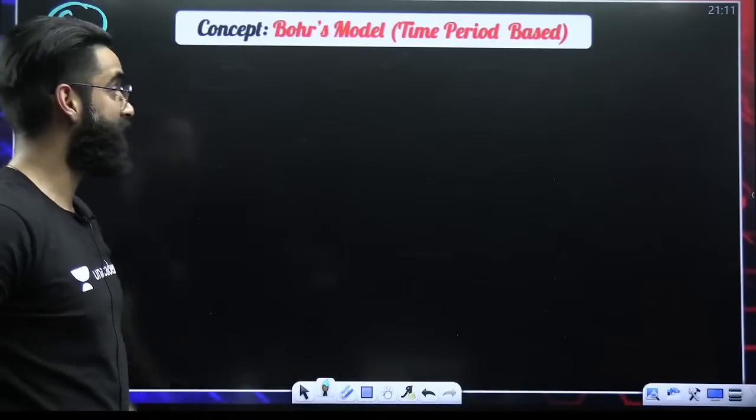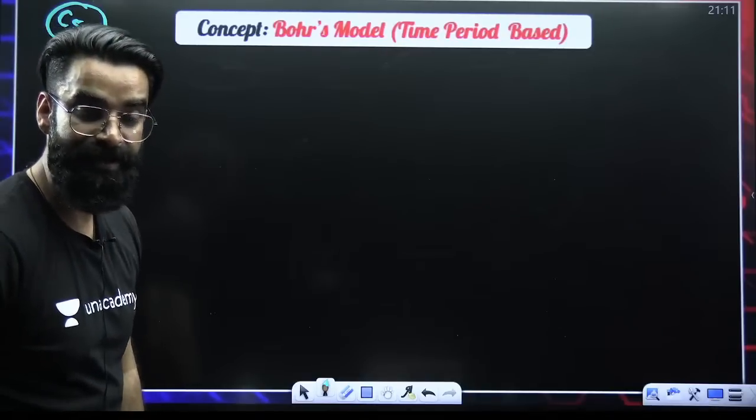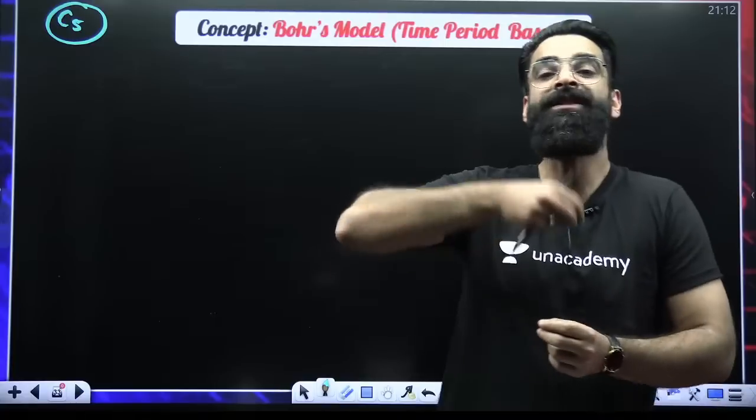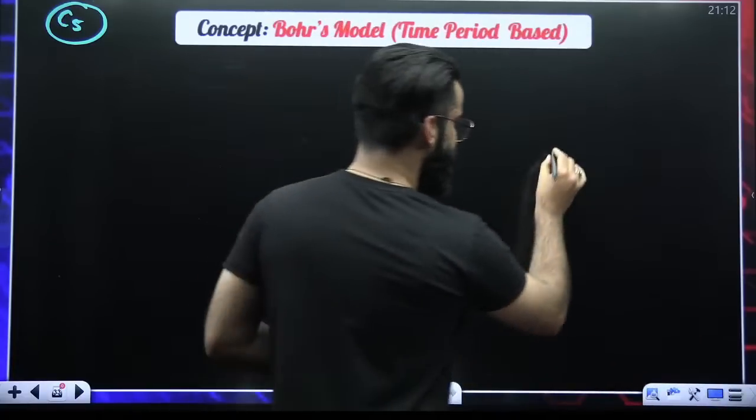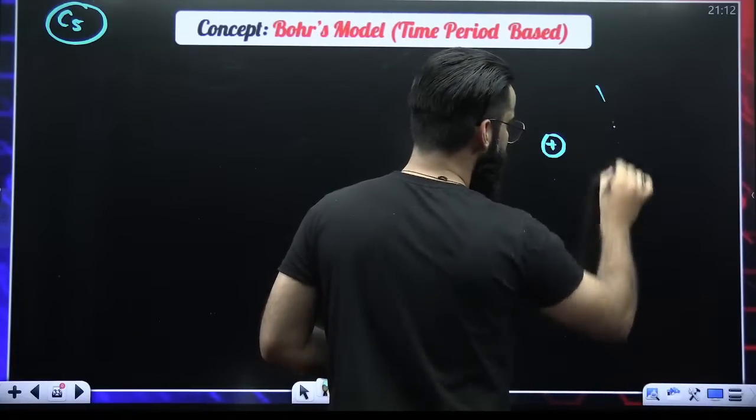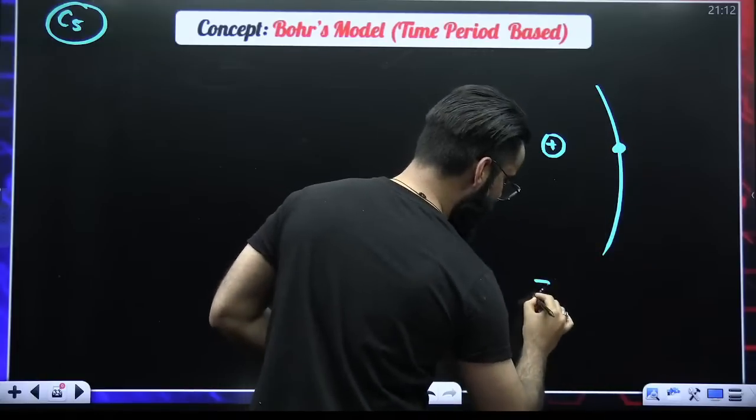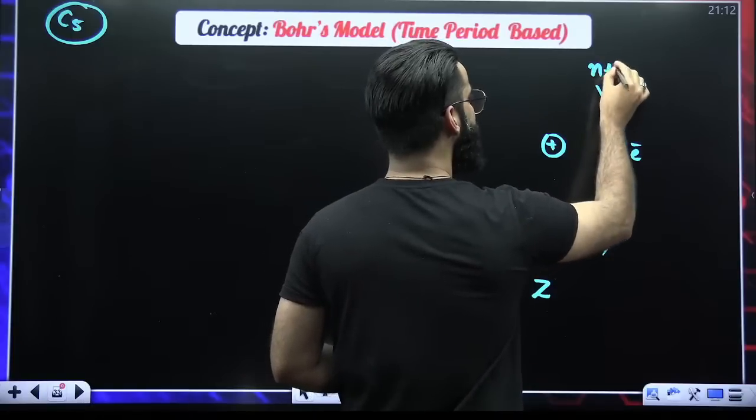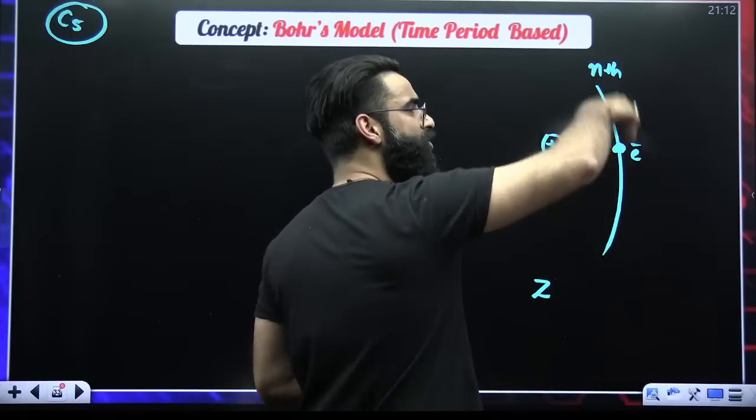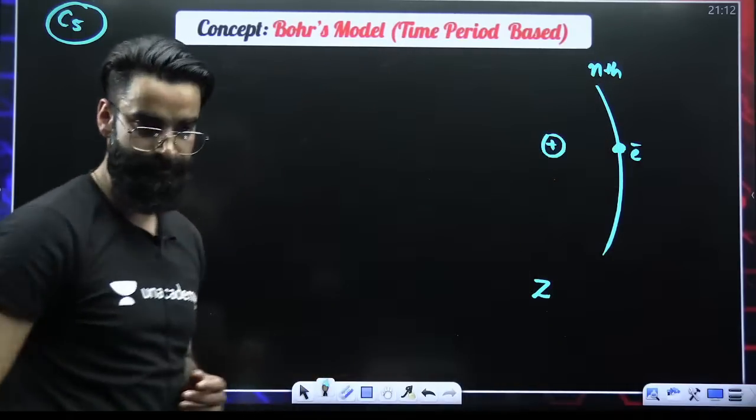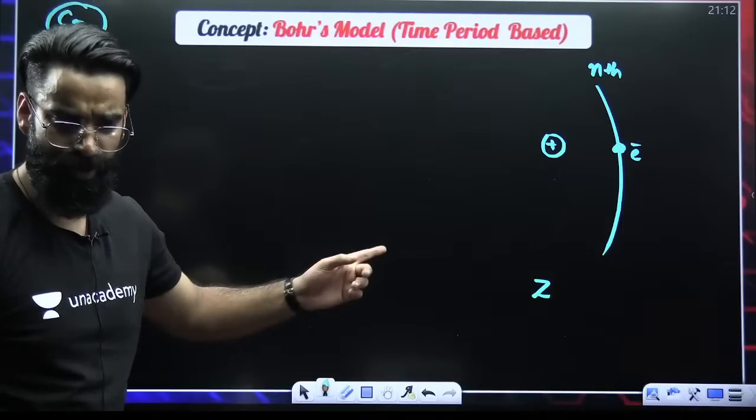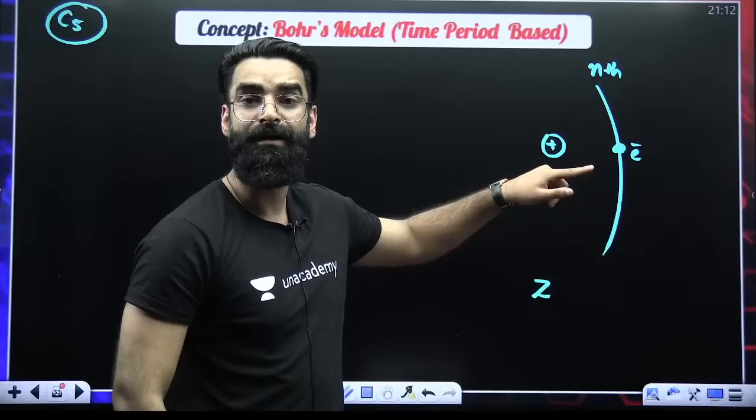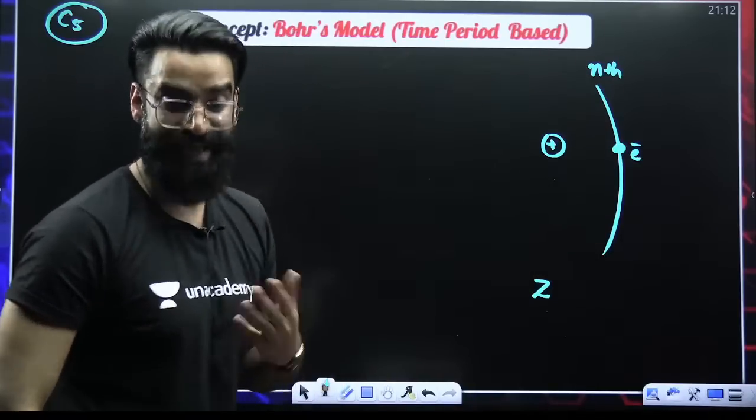Now, moving on to concept number 5. That is the question based on time period. How do you calculate the time period of the electron moving in the nth Bohr's orbit? Matlab, if this is, for example, the nucleus, right? This is the electron here. Atomic number of the atom is Z, right? This is the electron moving in the nth Bohr's orbit. How much time will this electron take to complete one revolution? That is the time period.